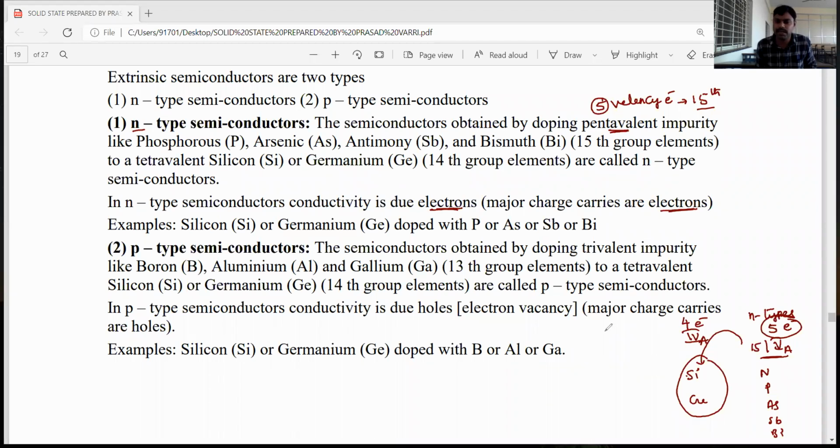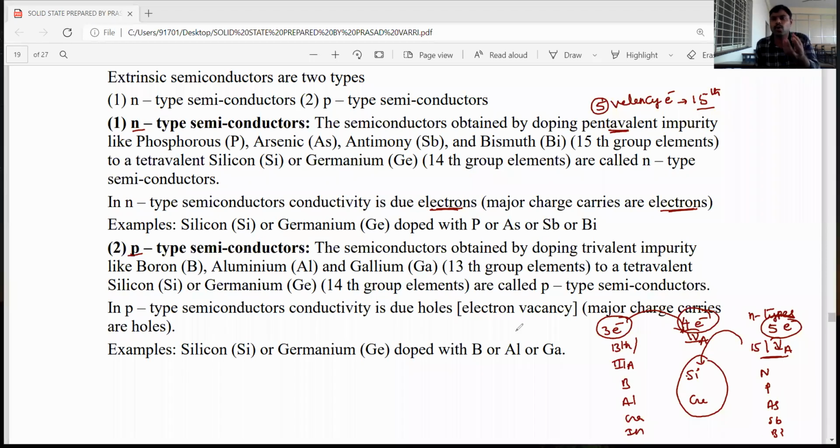And for P-type semiconductors, we have to add 13th group elements or 3A group elements. 3A group elements have 3 valence shell electrons. What are those? Boron, aluminum, gallium, indium, and thallium. Then we get P-type semiconductors. Here silicon has 4 valence electrons, but the impurity has only 3 valence electrons.